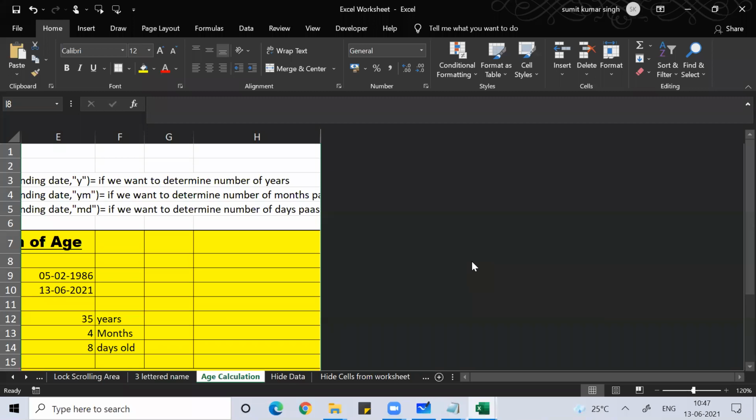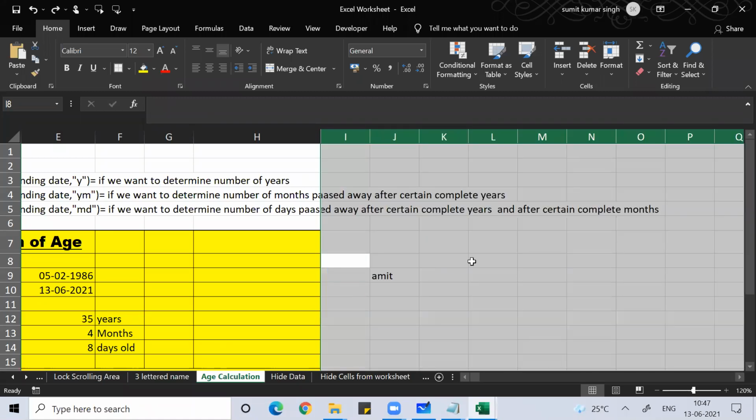Control 9 to hide a row. Select the row with Shift space bar and hide the row. Control Z to undo the work. Whatever work you did, if you want to undo it, you can use Control Z. Undo is Control Z, redo is Control Y. Whatever work you undid, if you want to redo that, Control Y.